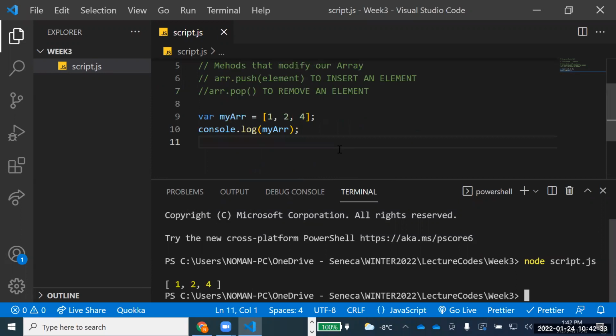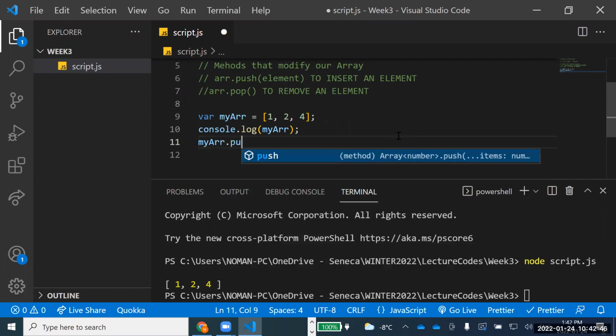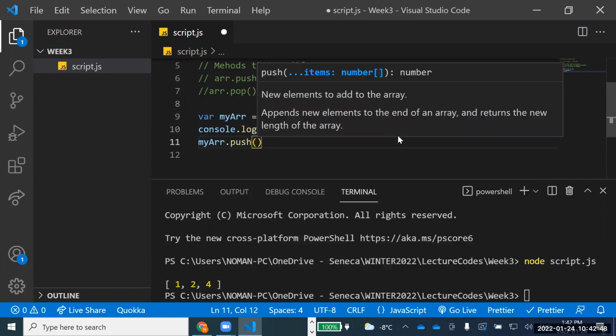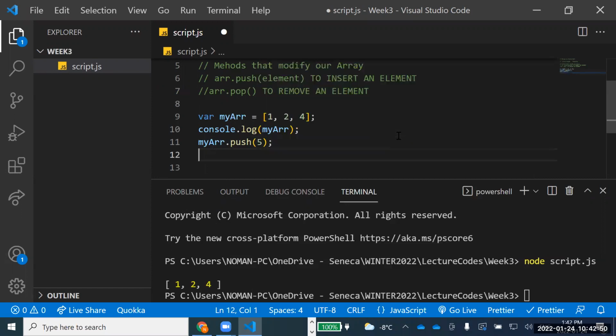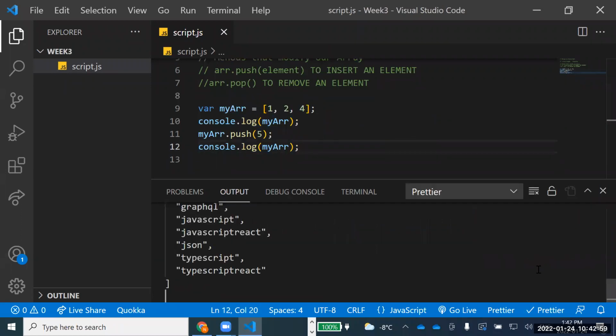Now we have discussed push and pop, but I'll be discussing this over here as well, and then you will know what happens. There is this method push, myArr.push, and if I want to push an element 5, for example, and again console my array, you'll see what happens.